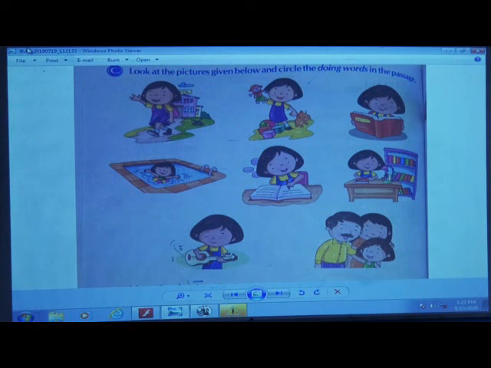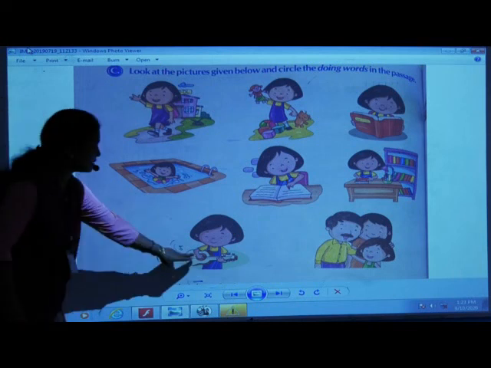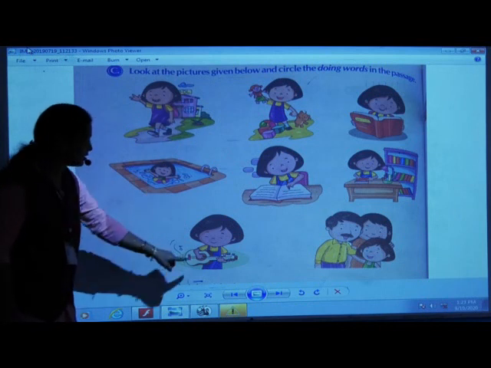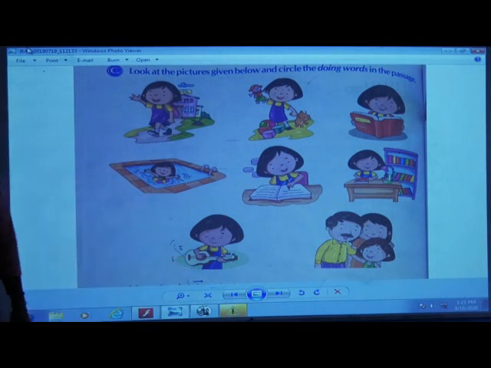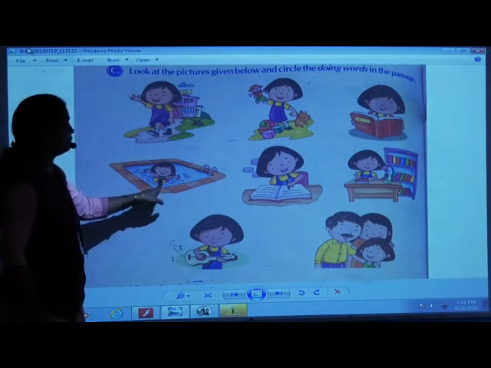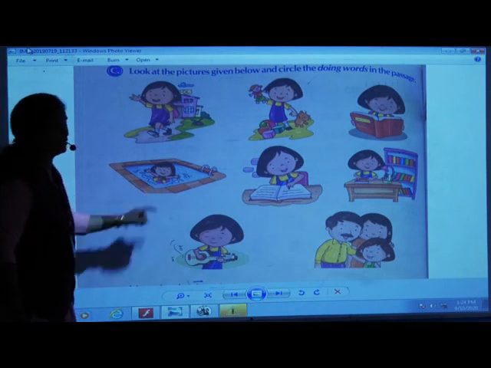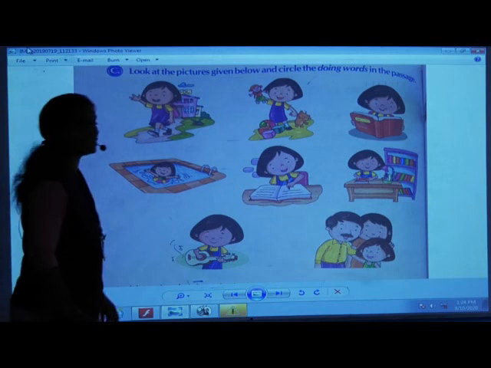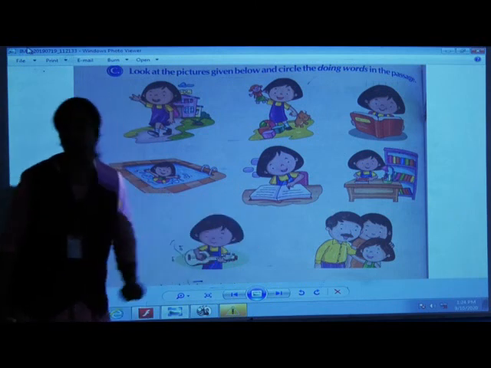On some days, she plays the guitar. You can search for the picture as I am reading the sentences. She plays the guitar here. Or she goes for a swim. Now swimming, the picture is shown here. Okay? She also writes stories. See, she is fond of writing stories. She also writes stories here.